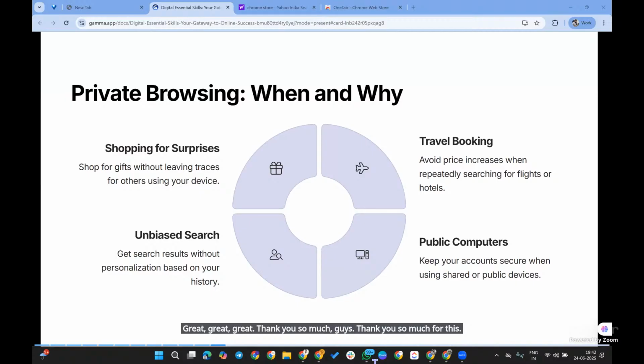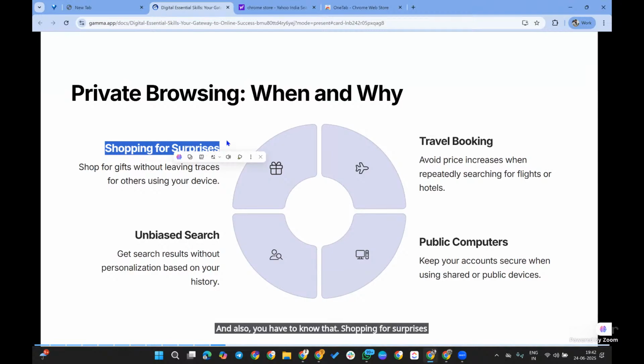Yes. So here we use private browsing for data privacy, or search privacy, and also for shopping for surprises. This is very simple. Not simple, this is our personal matter.